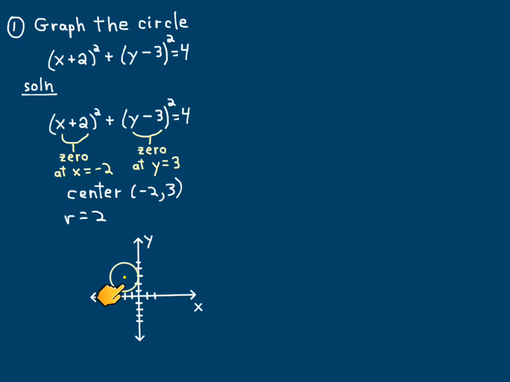In Hawkes, I think they actually have a circle tool you click on, and then you click on the center and then the outside. Or actually a lot of the newer problems that they have, it says it's a circle already. So they'll just say click on the center first, then click on any point on the circle.